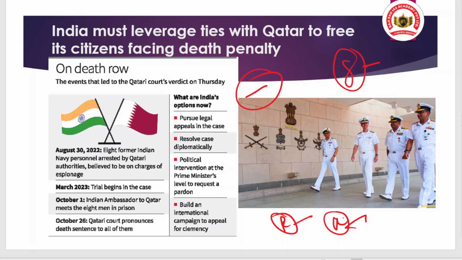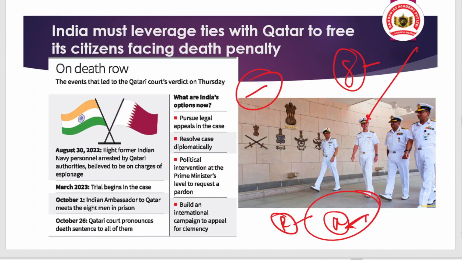And what did India do in that case? They approached the International Court of Justice, ICJ, and even the ICJ ruled in favor of India, but Pakistan is not abiding by the order, and that's why this case is still pending. Okay, so that is the basic context, and I am providing it so that you can link with these cases as well. So this is not the first case that we are seeing, where punishment is given to our officers in a foreign country, but it has occurred in Pakistan as well.